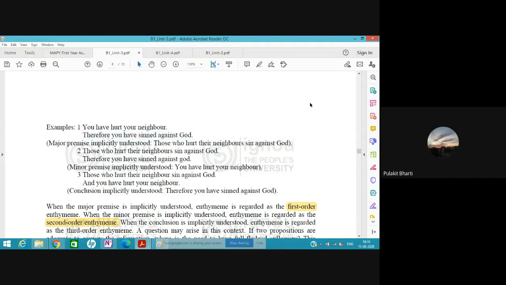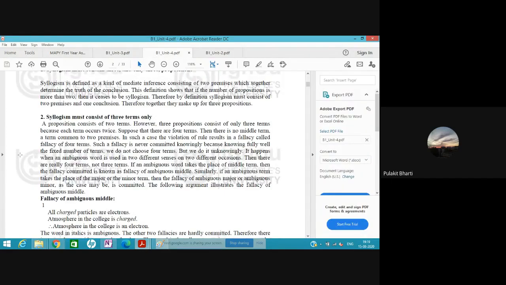Now, it looks like this is not a valid form of syllogism, because a syllogism has to always have three statements. In block 1, unit 4, it is written that a syllogism must consist of three statements only, not 4, not 2.